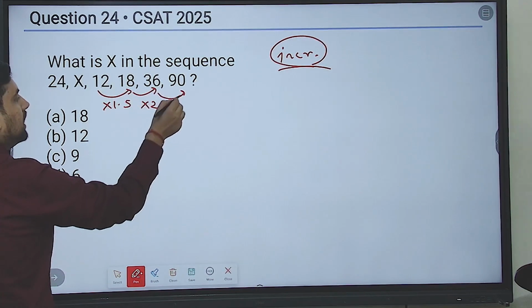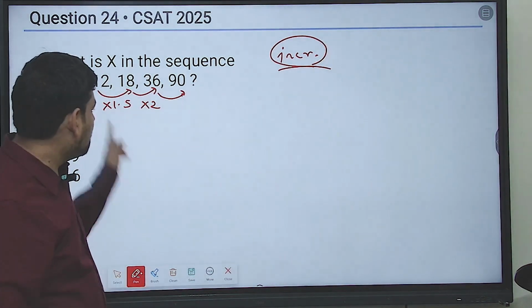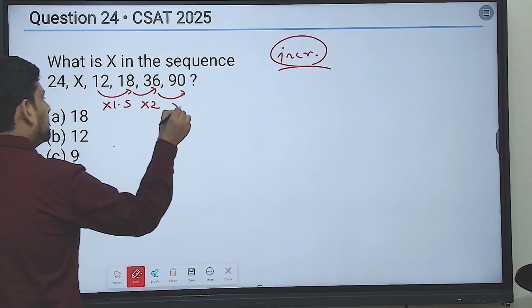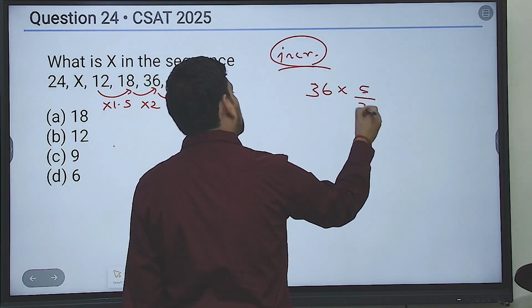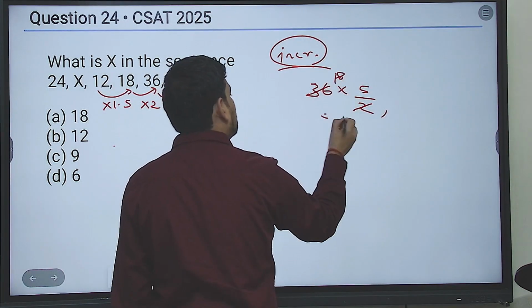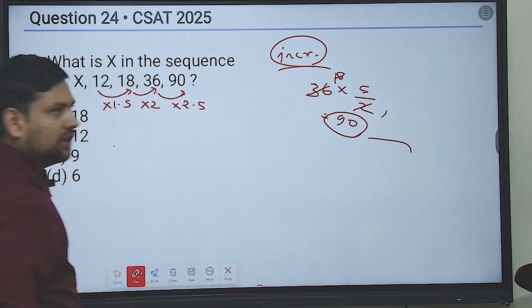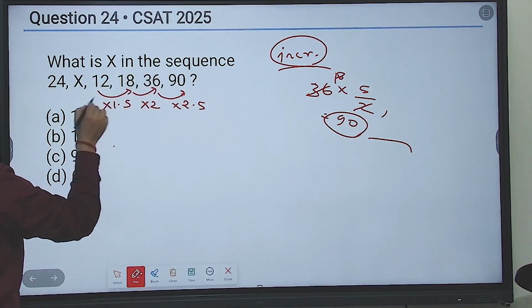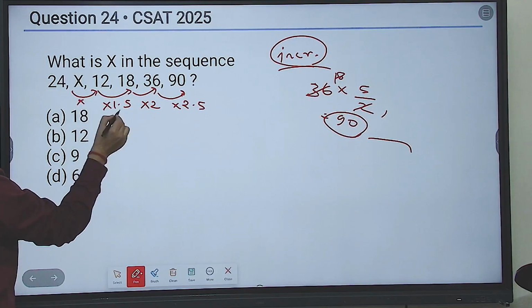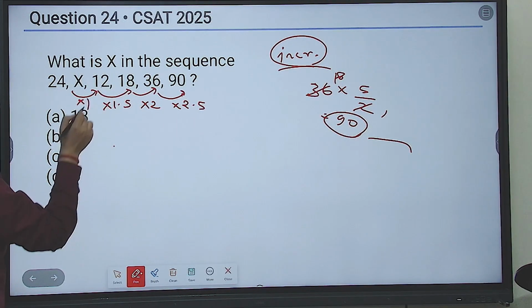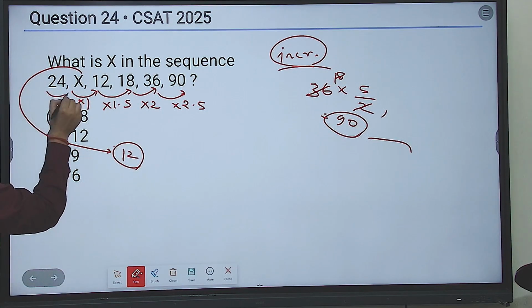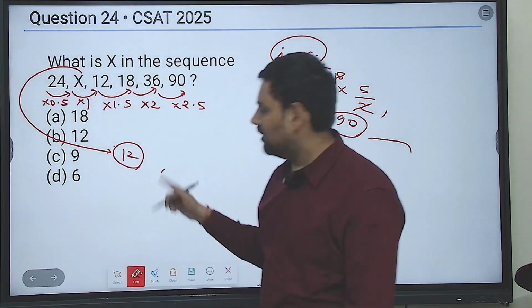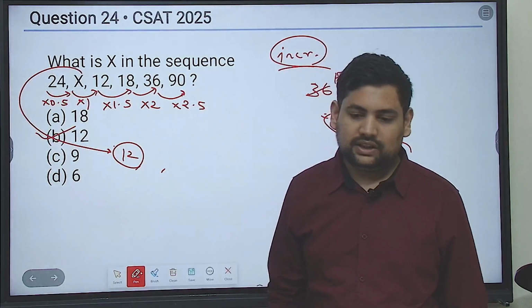Then 36 to 90. What pattern are you seeing here? 1.5, 2. Next should be 2.5. Is 2.5 satisfying? This only you have to check. So 36 into 2.5 means into 5 by 2. So 1 time, 18 times, 18 fives are 90. Yes. So it is satisfying. So this is correct. Now let's backtrack it. So this will be multiplication by 2.5, 2, 1.5, 1. So this will be actually 12 itself. Then this also should satisfy. So this should have the multiplication by 0.5. So 24 into 0.5 gives you what? Again 12. Answer becomes B, that is 12.